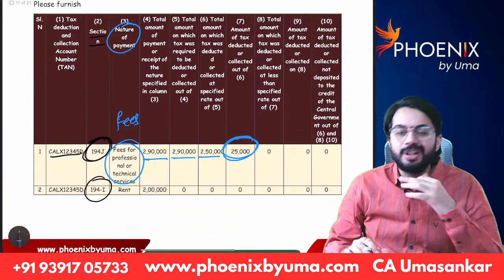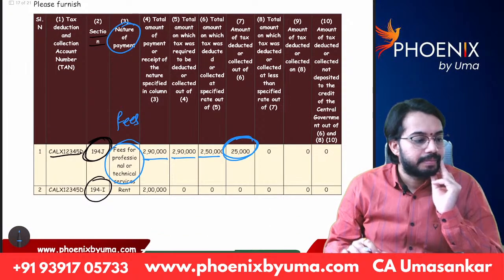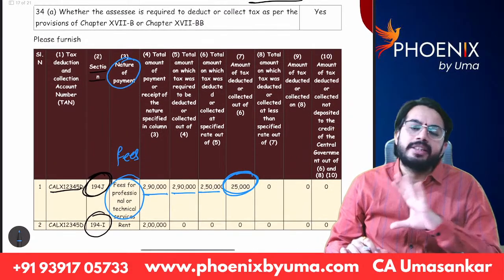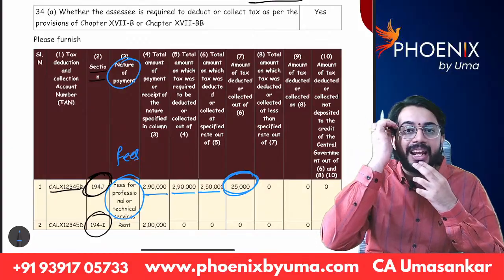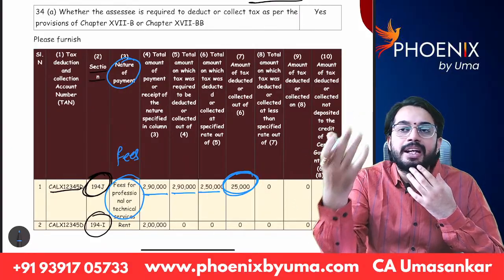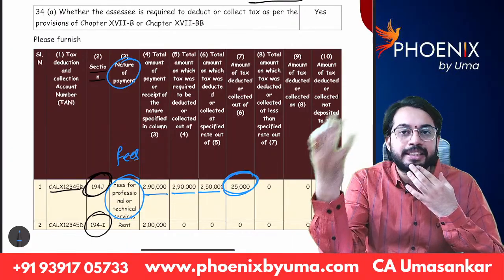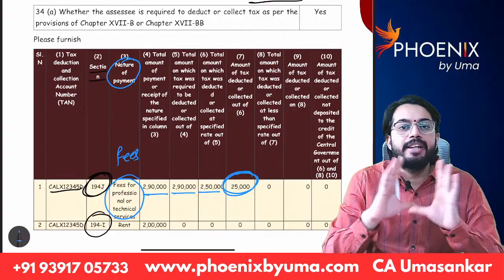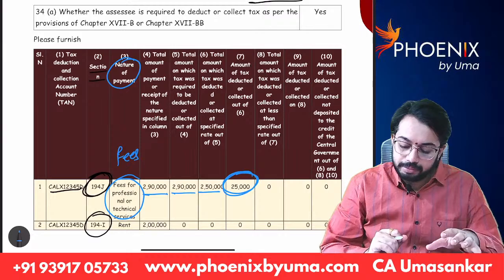And I don't think so at this much level question will be asked. If it is asked, you need not write this table. This is given in the institute material. You can write a plain answer. Okay. Amount paid is 2,90,000. TDS required to be deducted is 29,000. TDS actually deposited, TDS actually paid. In that way, you can write line by line information. You need not remember the table. You need not draw the table. Okay.